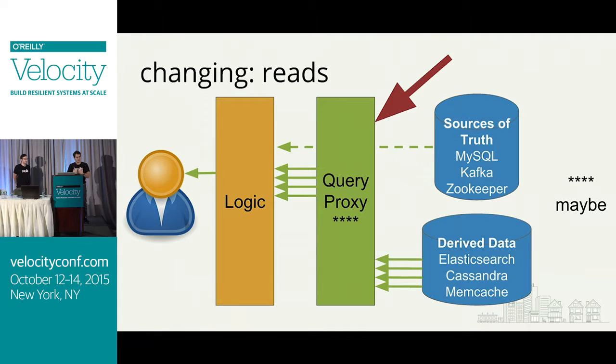So for us at Yelp, when a developer wants to use Elasticsearch or Cassandra, they don't put that code directly in their client. Instead, they put it in a query proxy, which has a fixed interface that is not the data store's interface. This is particularly important for data stores that are immature. MySQL's protocol layer has been fairly compatible for a while.